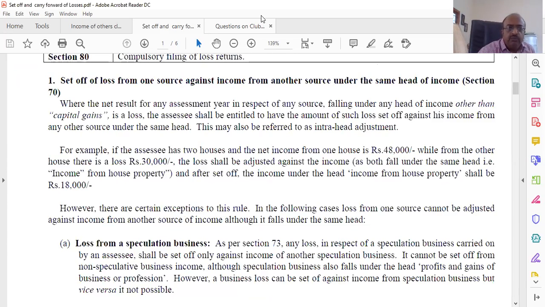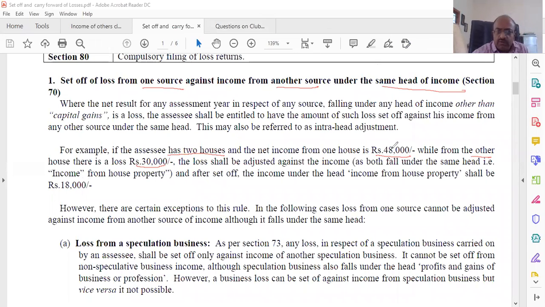So mind you, one source against another source, which means within the same head of income. For example, we'll look at the example. The assessee has got two houses: the net income from one is 48,000, while the other house has a loss of 30,000.